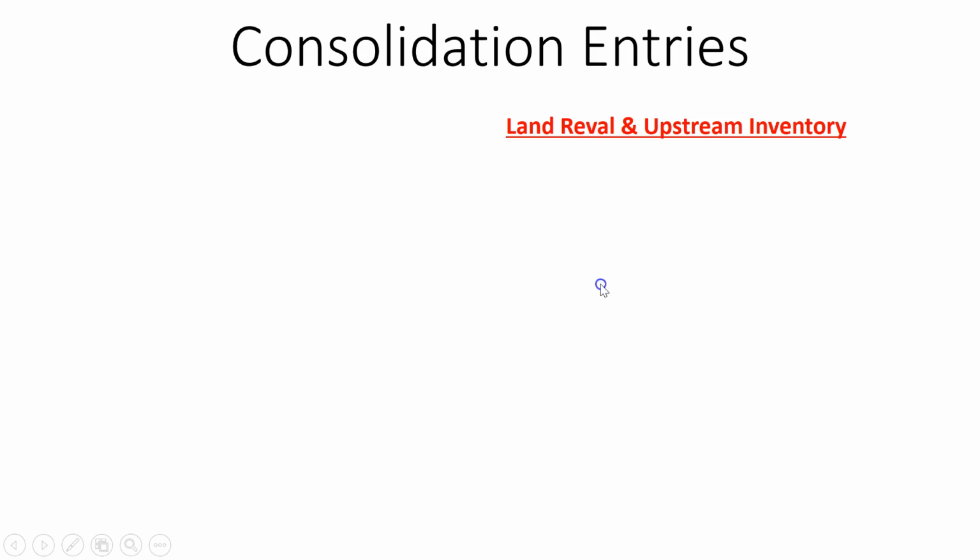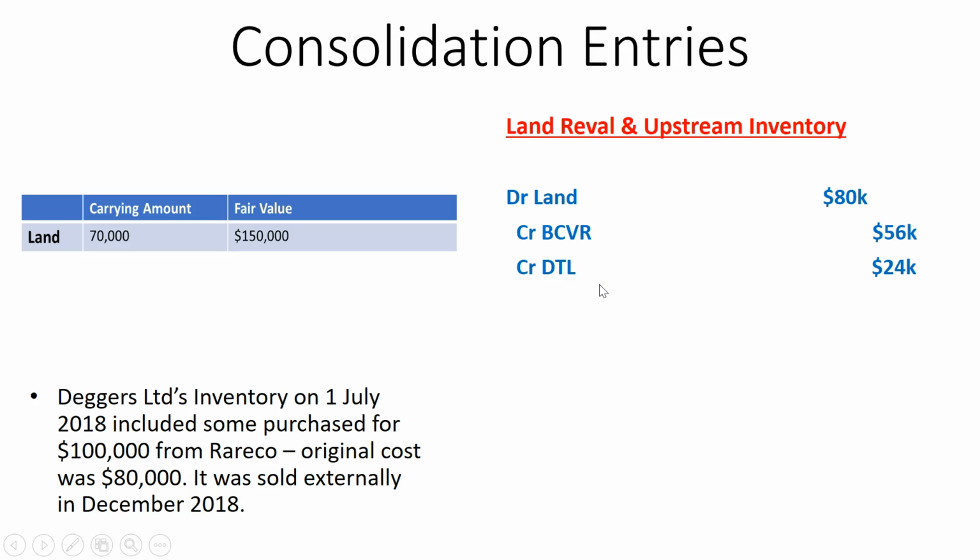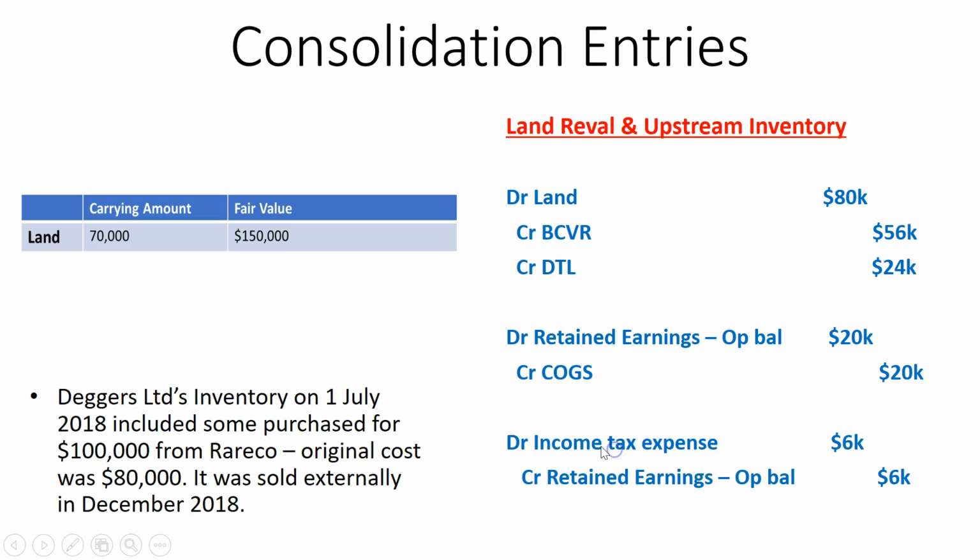Okay, so first one, we have the land revaluation at the date of acquisition. That relates to this here. So that's a fair value adjustment. We have our upstream inventory adjustment, because there's the intra-group inventory transaction in the prior period, and then in the current period there was the realization of that profit because it was sold externally.